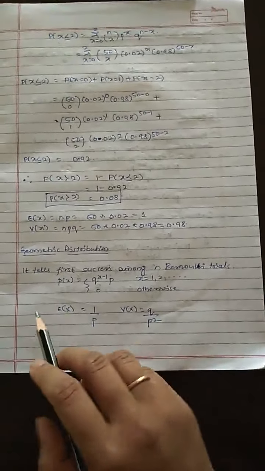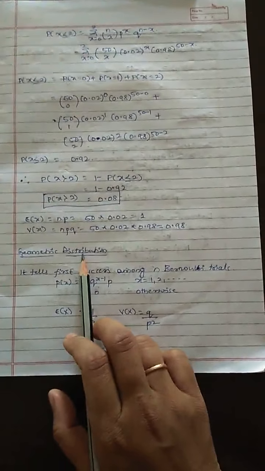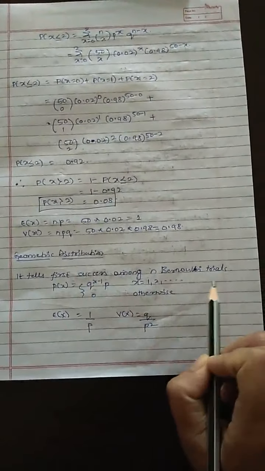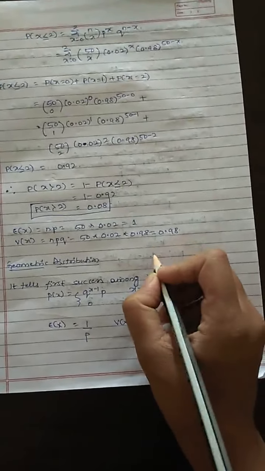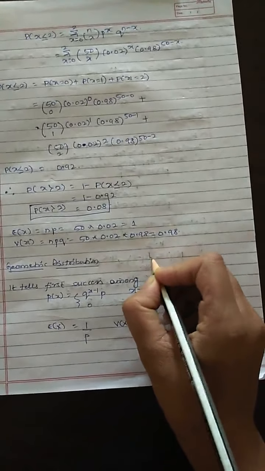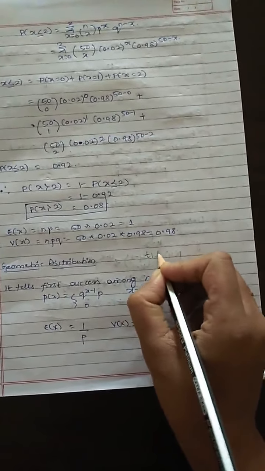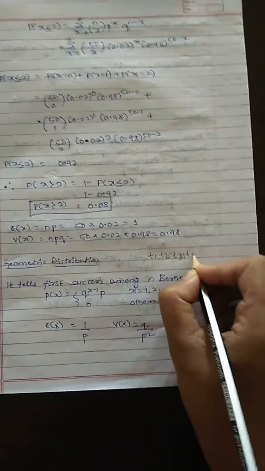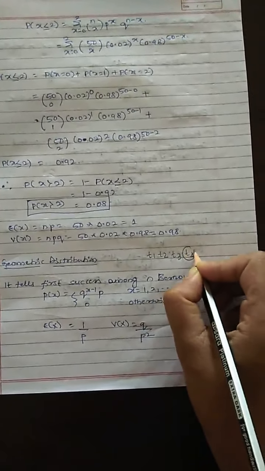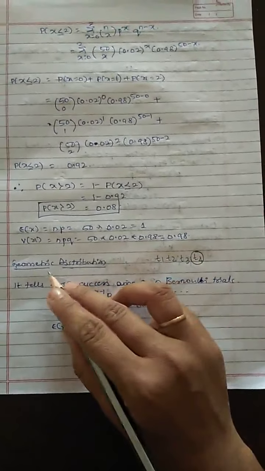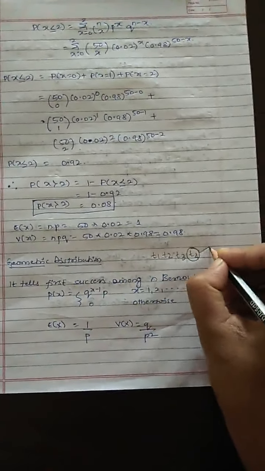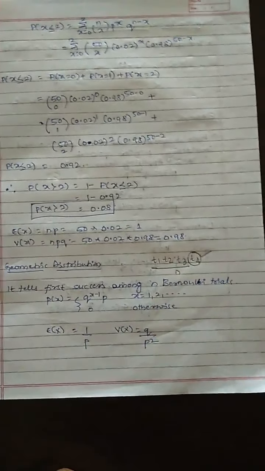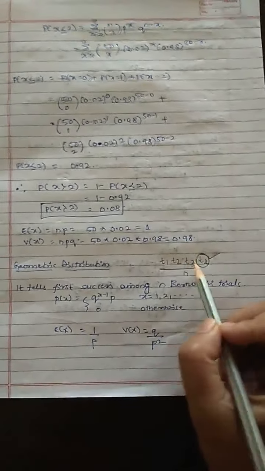Now in the geometric distribution, what does it tell us? It tells us the first success among n Bernoulli trials. Suppose we are doing trial number 1, T1, it is a failure. Trial 2, it is again a failure. Trial 3, failure. Trial 4, this is a success. So the geometric distribution tells us the first success among n Bernoulli trials. So this is the geometric distribution.